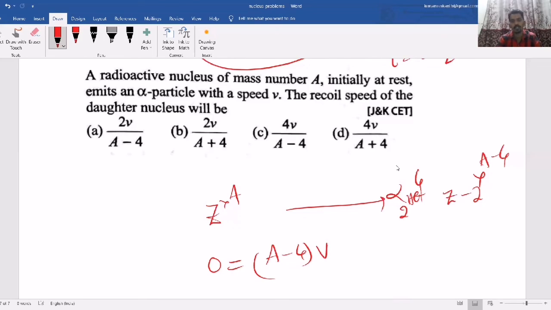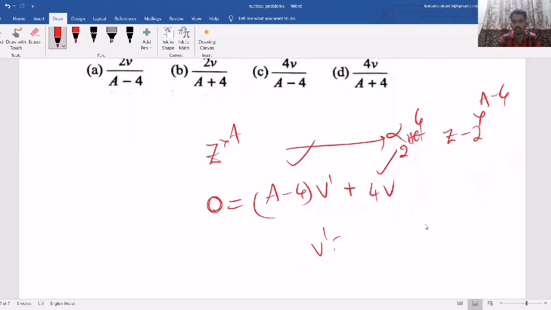Let's take that velocity is V dash, plus the alpha particle mass is 4 and that speed is V. So this is the linear momentum of the daughter nucleus, and this is the linear momentum of the alpha particle. But that is after the explosion. The linear momentum must be conserved here because there are no external forces. So initial linear momentum is 0, which means final linear momentum is also 0. So V dash equals minus 4V by A minus 4. So the magnitude is 4V by A minus 4.